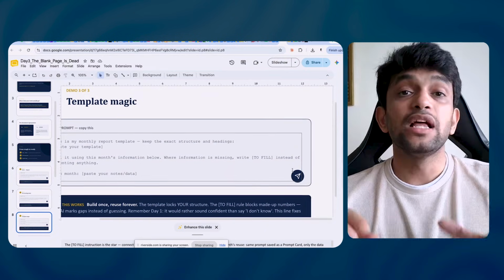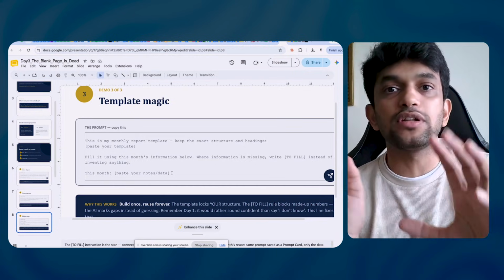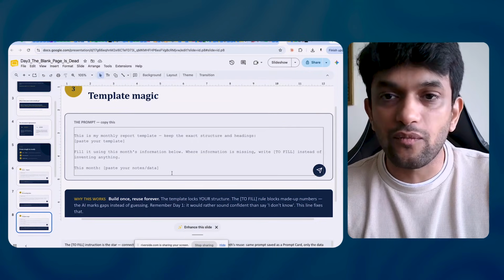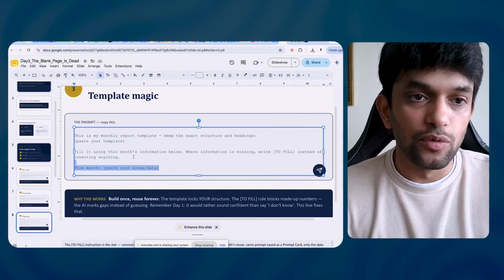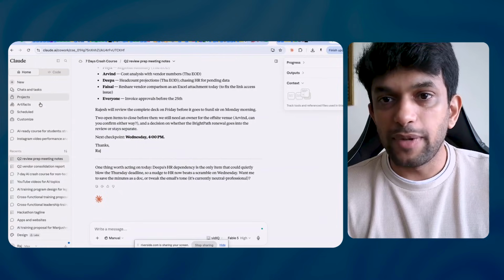Okay, so basically your company might have some templates in which they are operating. So you can upload that and your outputs are going to be in the same template. You can do it once and keep on working with it. Now again, I will go to the project, start a new chat, paste it over here. Now get my mock data.